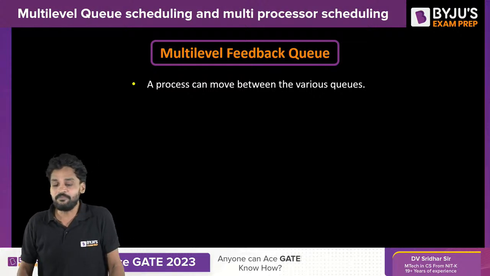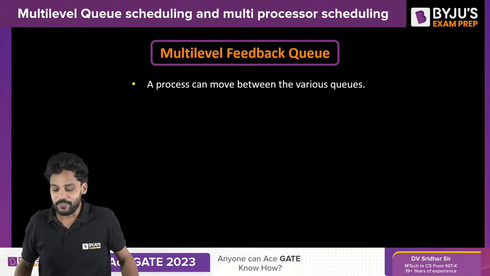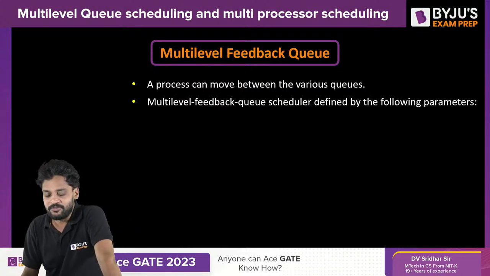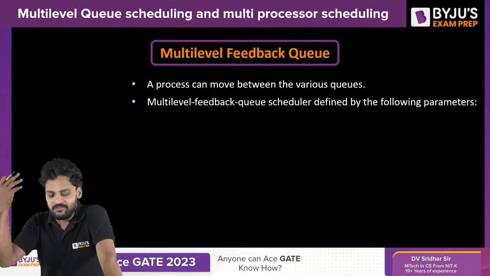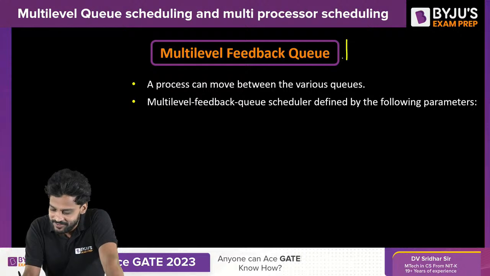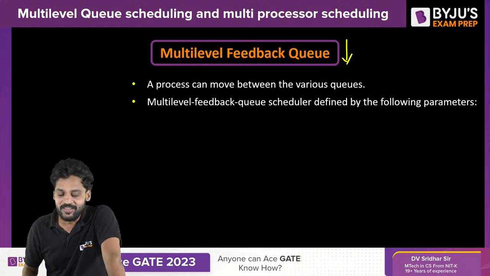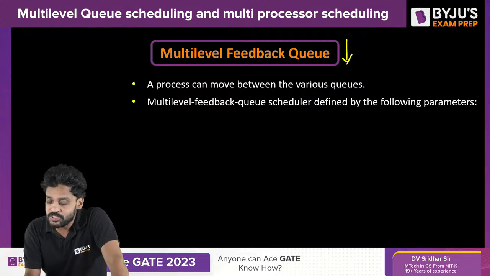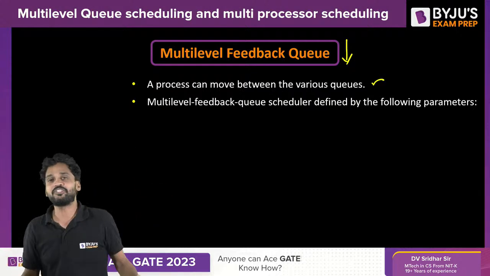So we want to update to multi-level feedback queue scheduling. Earlier we were talking about multi-level queue scheduling; now we are updating to multi-level feedback queue scheduling. Within multi-level feedback queue scheduling, stay careful: a process can move between the various queues.